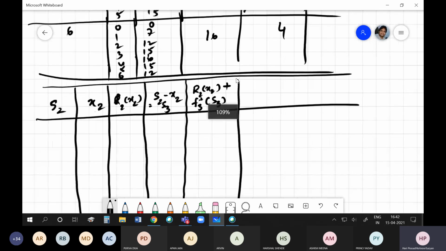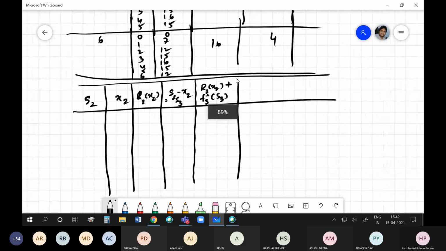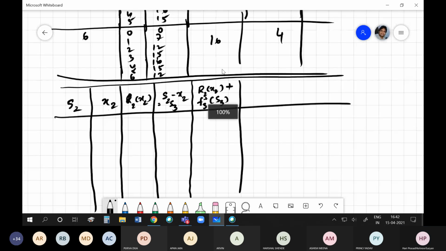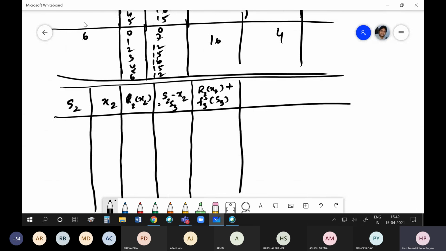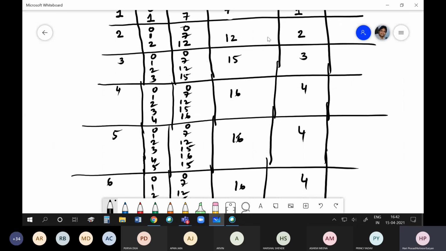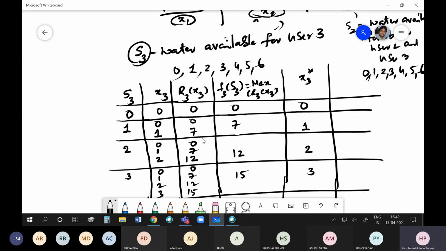This is basically F3 star. Actually, this should be F3 star of X. I'm using star for the maximum.